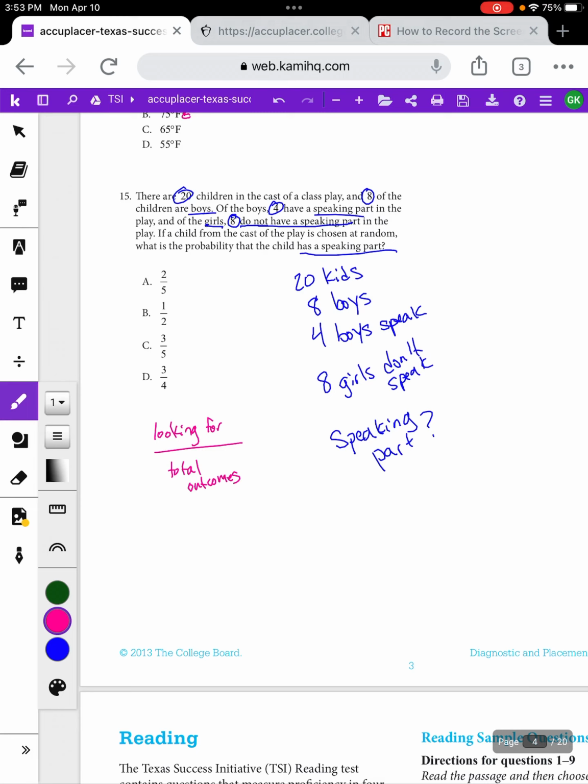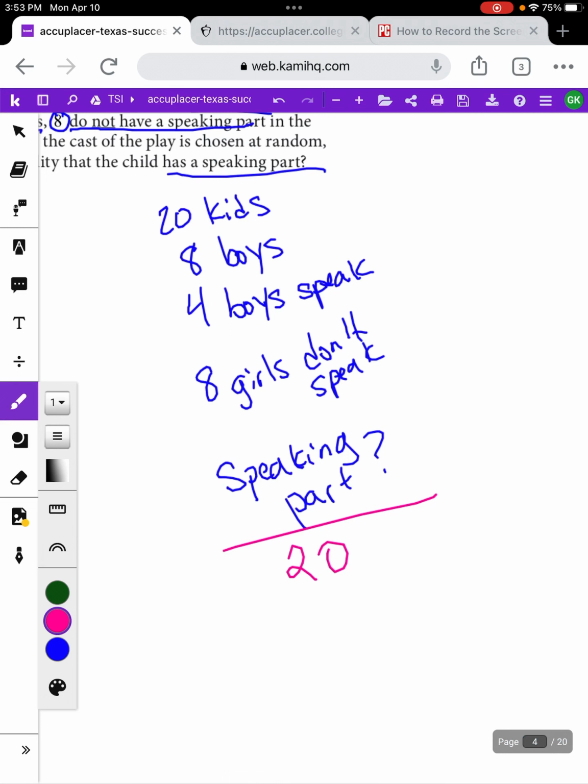So we're looking for how many kids have a speaking part divided by the total number of kids, which is 20.